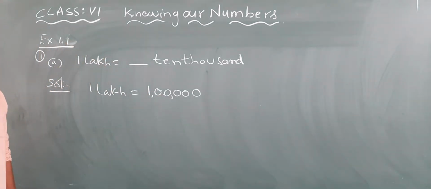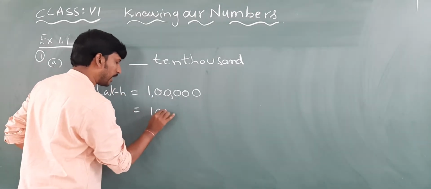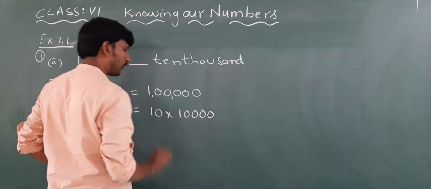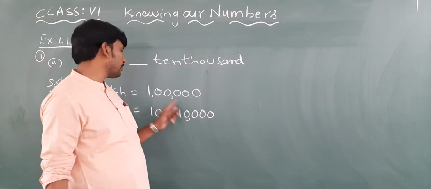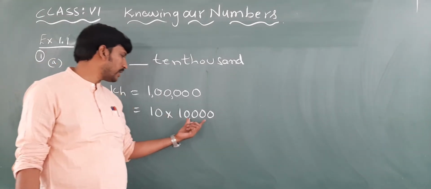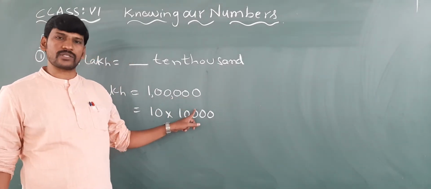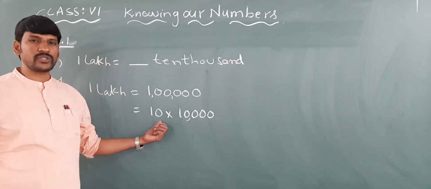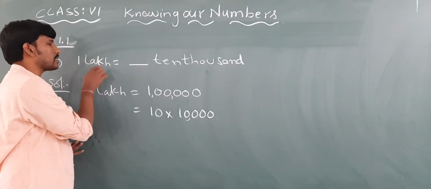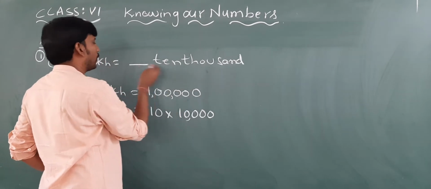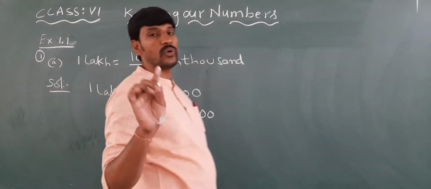So 10 into 10,000 will become 1 lakh, because here 4 zeros are there, and when you multiply a number with 10 you get one more 0. That is 5 zeros, nothing but 1 lakh. So 1 lakh is equal to 10 thousands.